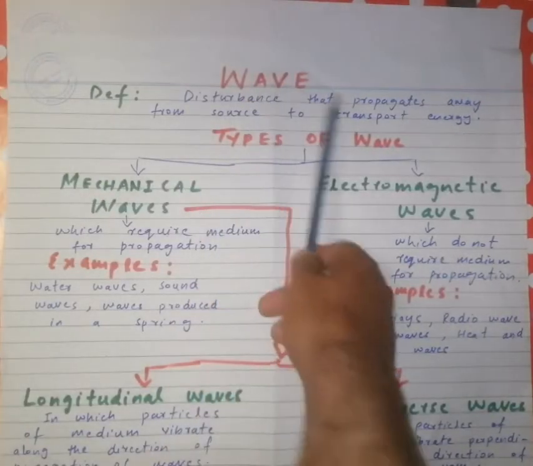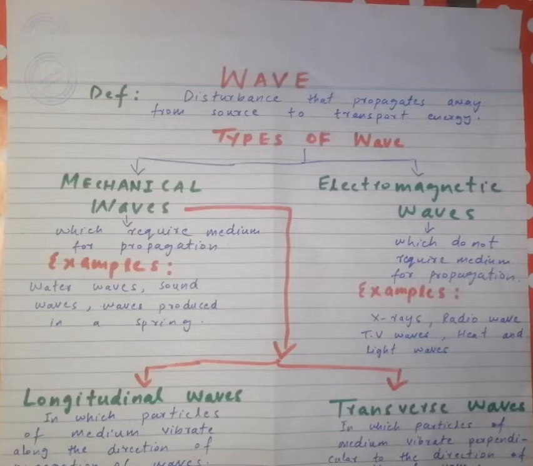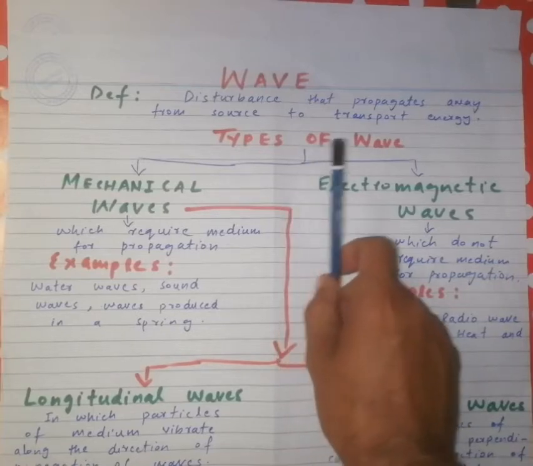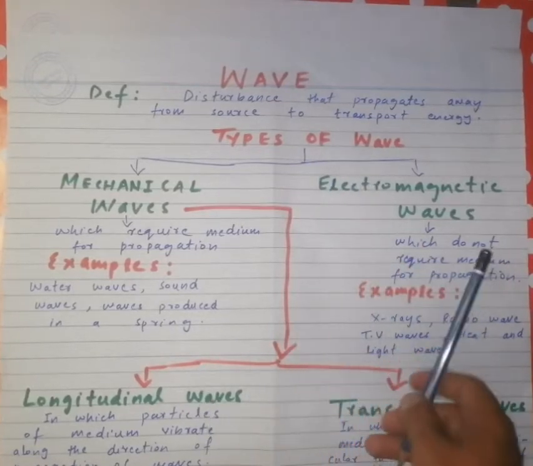Now we are going to our next topic, that is wave. In previous classes you discussed waves. A wave is simply a disturbance in a medium. In grades 6, 7 or 8 we discussed only that it is a disturbance in a medium. Here we discuss some more about waves.